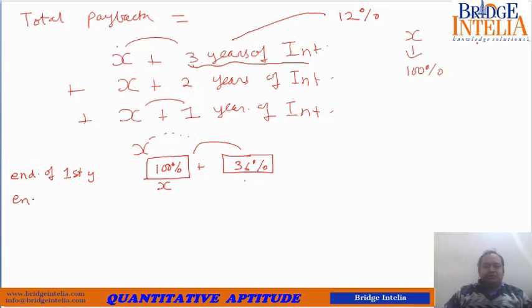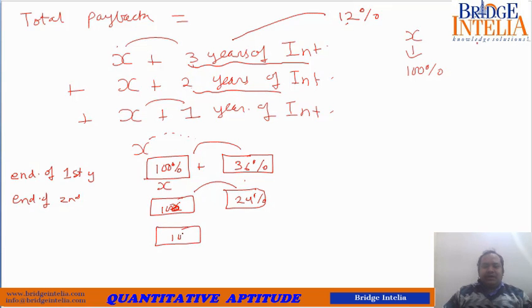At the end of the second year, you again returned X, and this will earn you interest for 2 years. So 12 into 2, another 24%. Similarly, the third installment, 100% of X. This will bring interest for 1 year, so 12%.